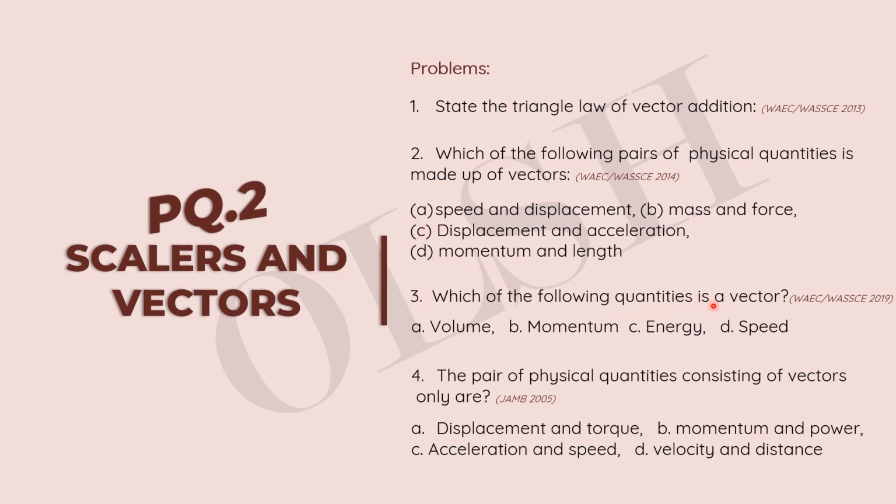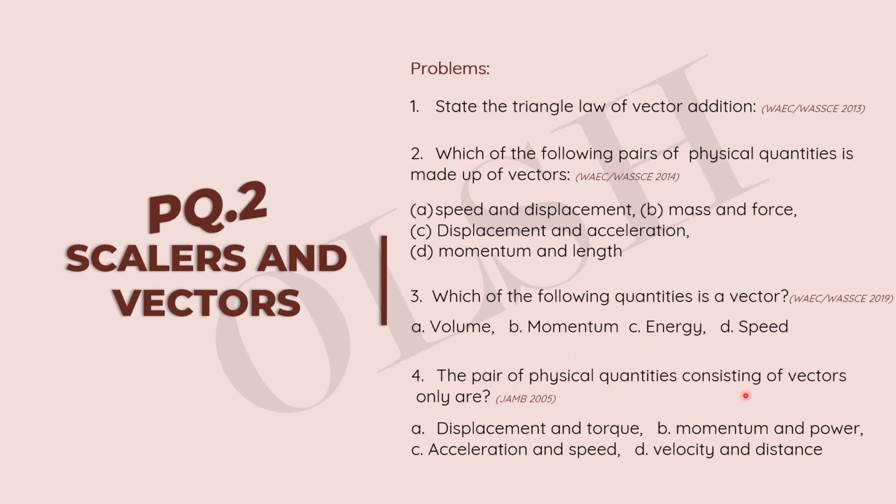Which of the following quantities is a vector? Okay, so we have volume, we have momentum, we have energy, and we have speed. Okay, so volume obviously is not a vector quantity. Momentum is mass times velocity. So momentum is a vector quantity because it contains velocity. I know we haven't done this yet, but very soon we're going to be dealing with momentum. Okay, so energy, nah, not a vector quantity, has no direction. Speed has no direction. You can define energy by just magnitude alone. Okay, you don't need direction to define energy. Speed also doesn't need. So B is our answer, momentum.